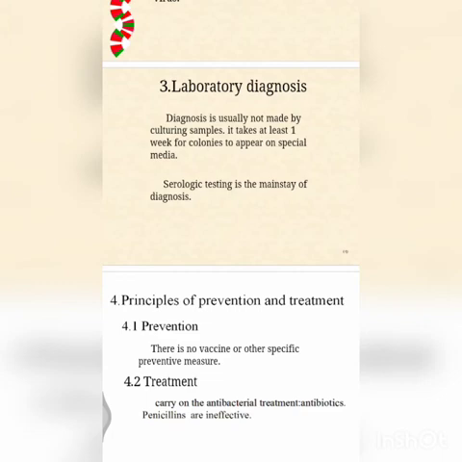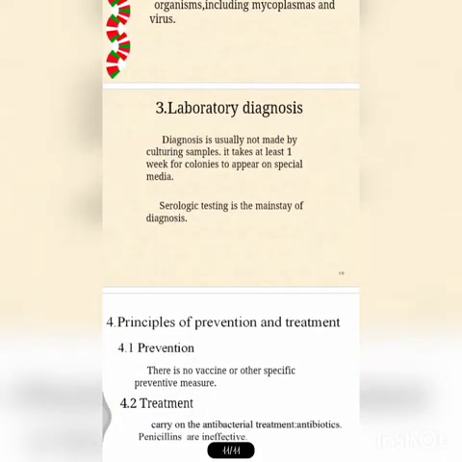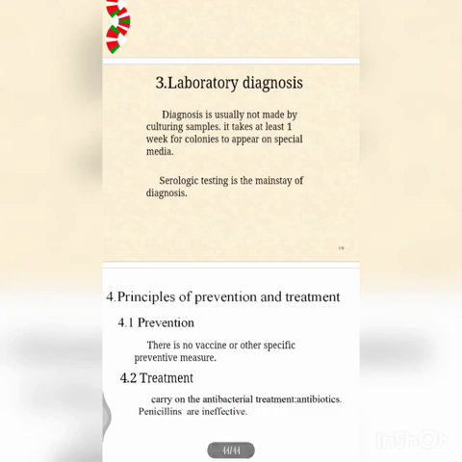So how can this mycoplasma be treated? Mainly the tetracyclines are effective, because penicillins are ineffective as the organism is resistant to them. So we use the tetracyclines, and the mycoplasma is also resistant to cephalosporins. Not only penicillin, the mycoplasma is also resistant to cephalosporins. So we need to remember that. We can use only tetracycline at present. So this is all about the mycoplasma introduction, and also about the main species causing pneumonia, that is Mycoplasma pneumoniae.